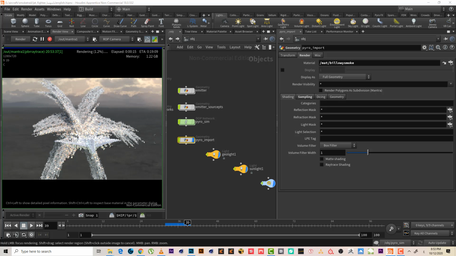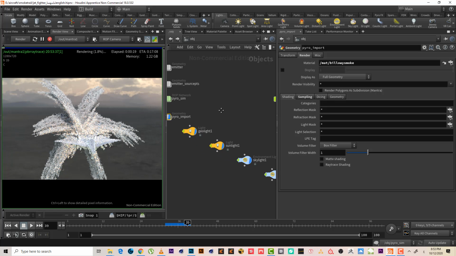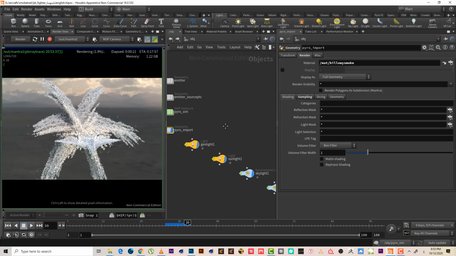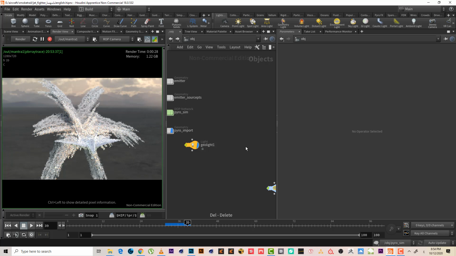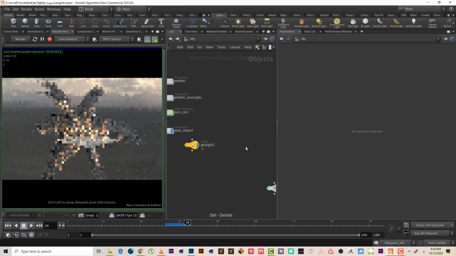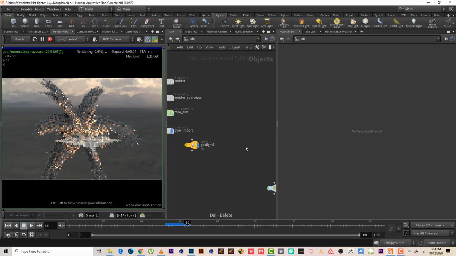If we want to leave it like this, if we want to change it, it's really up to you. I think we have lots of light here. Maybe I will, let me delete this first to see what we have so far. Yeah, okay.